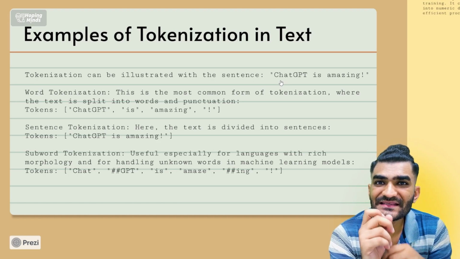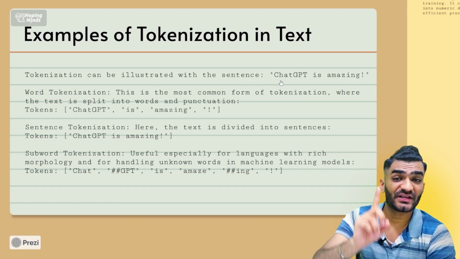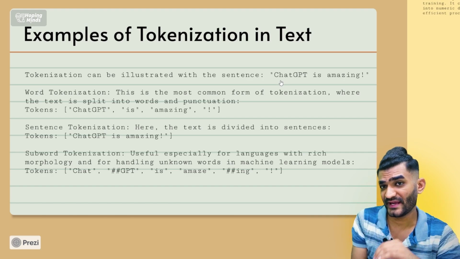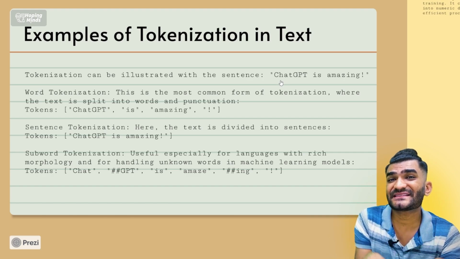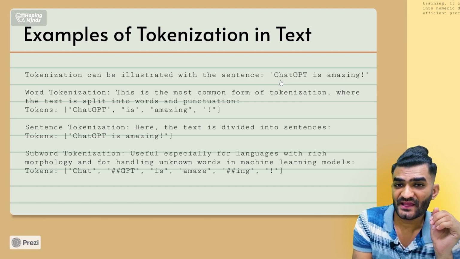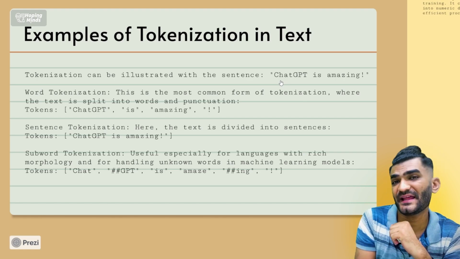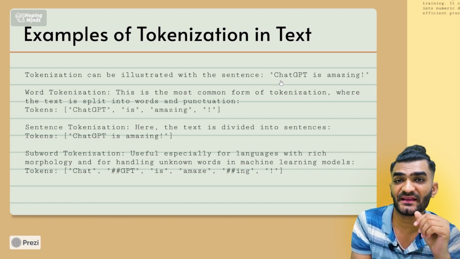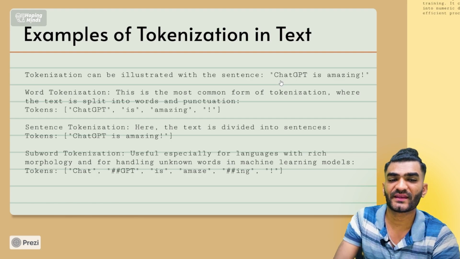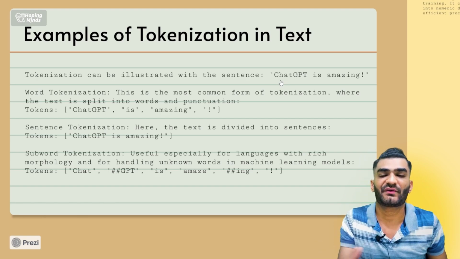Now what is the importance of subword tokenization? Subword tokenization plays a very important role. Suppose you have misspelled something. If you have misspelled anything, this part of tokenization will understand what you are trying to say.